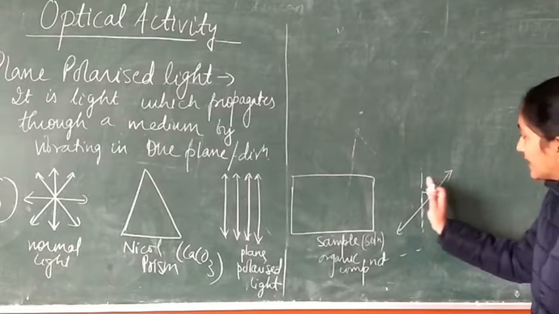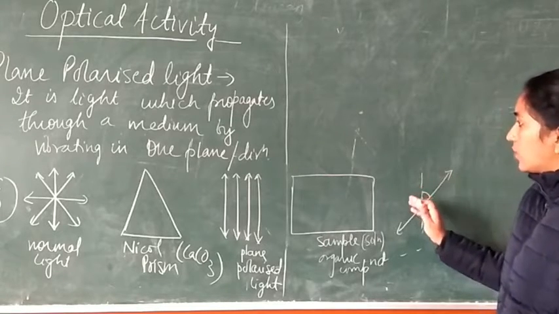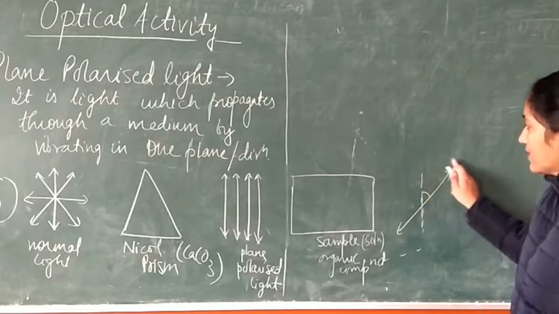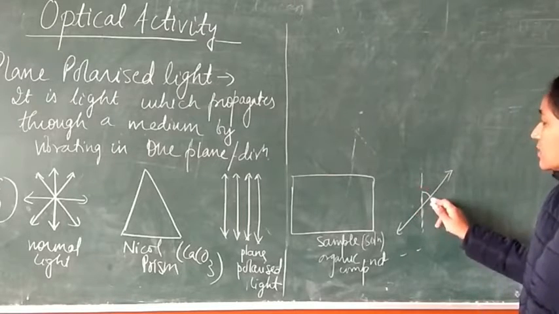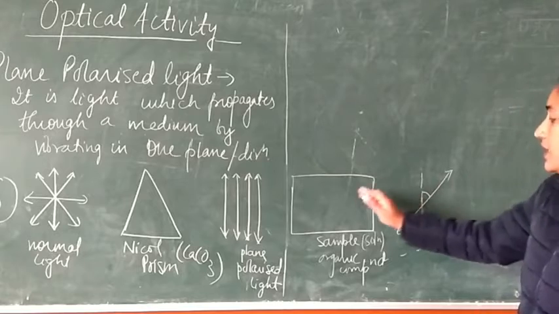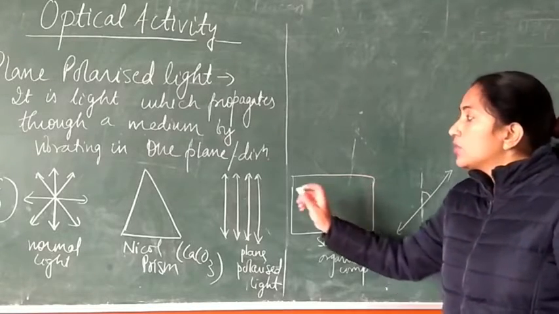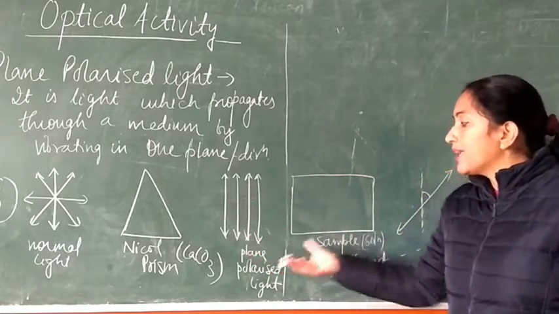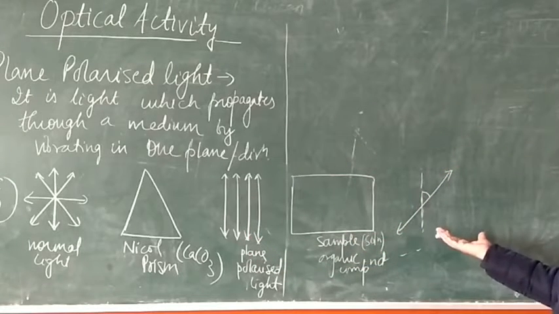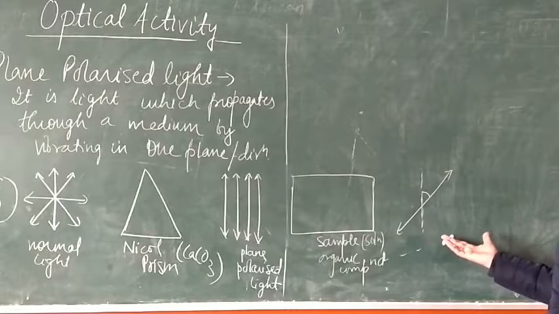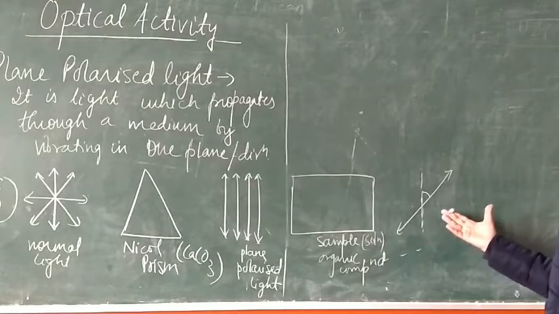It can be either to the left or to the right, either anti-clockwise or clockwise. So if the sample of the organic compound is able to rotate this plane polarized light, it will be known as, student, an optically active compound, and optical activity will be shown by it.